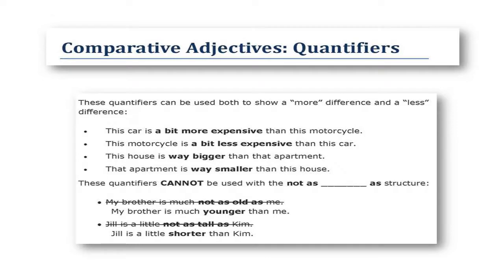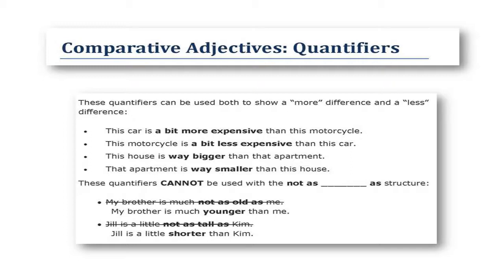These quantifiers can be used both to show a more difference and a less difference. This car is a bit more expensive than this motorcycle. This motorcycle is a bit less expensive than this car.